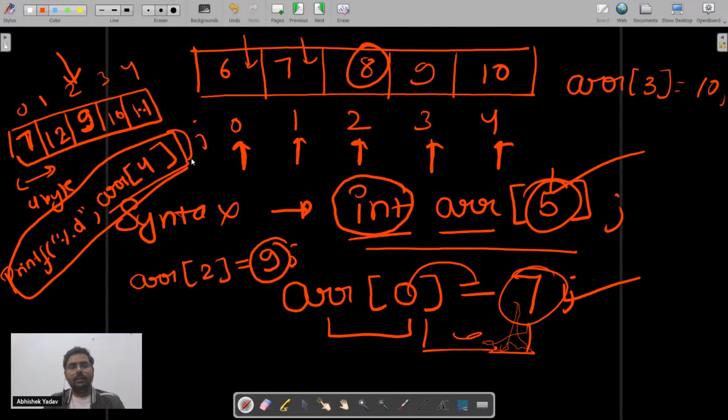Again, I'm not going into the deep part of arrays, like what happens behind the scenes, because we have to discuss the project. But for this problem statement you should know how to create an array, how to insert elements inside the array, and how to fetch the value from the array. Everyone is clear till this point? Yes or no? Please write in the chat.